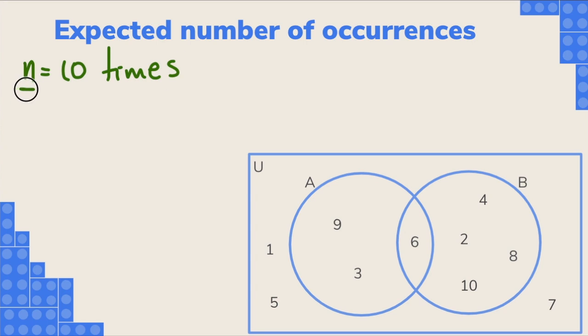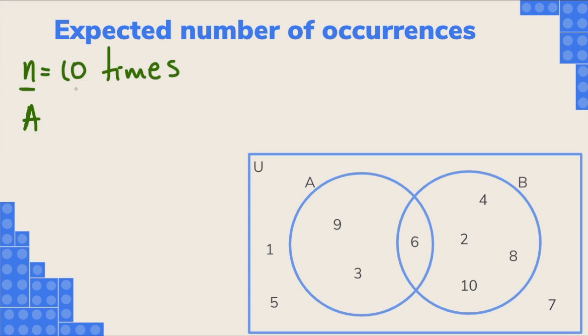The number of trials, we're going to denote it with n. And we want to know what is the expected number of occurrences that we're going to get a number that belongs to A, or in other words, what is the expected number of times that A is going to occur.